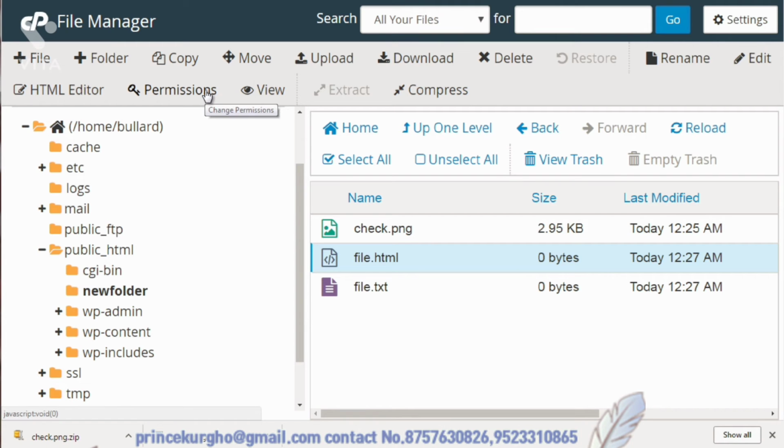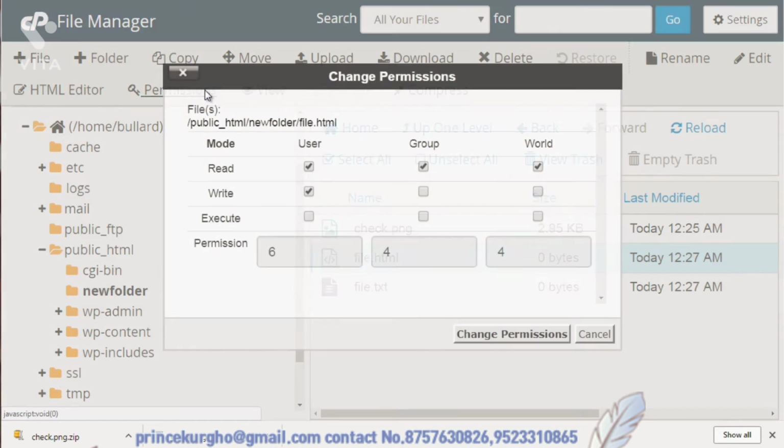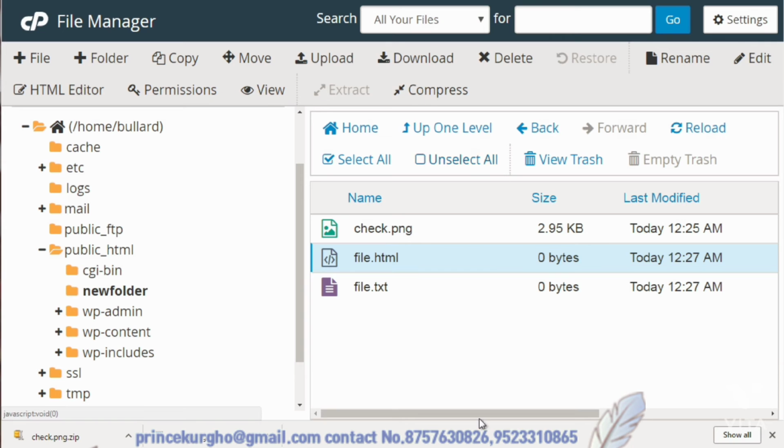And you can also set permissions. What permissions means is you're telling the system, okay, as a user, these are my abilities, these are my rights. I can edit the file, but the world cannot. But if you wanted the world, meaning everybody else, to edit, then you could do that. I would not recommend that. You're going to run into the situation, especially when you install scripts, especially when you upload the scripts, where it's going to ask you to change the permissions for certain files. So that's good to know right there.